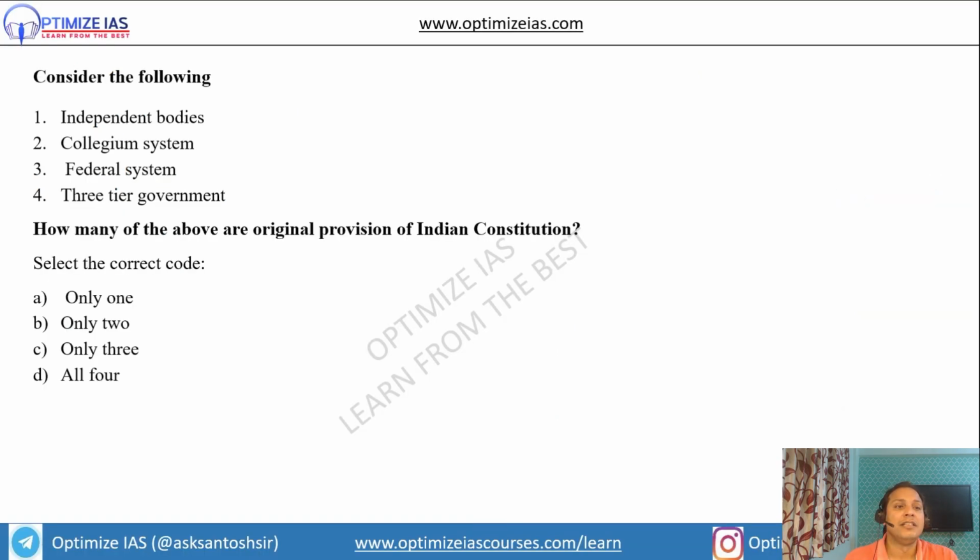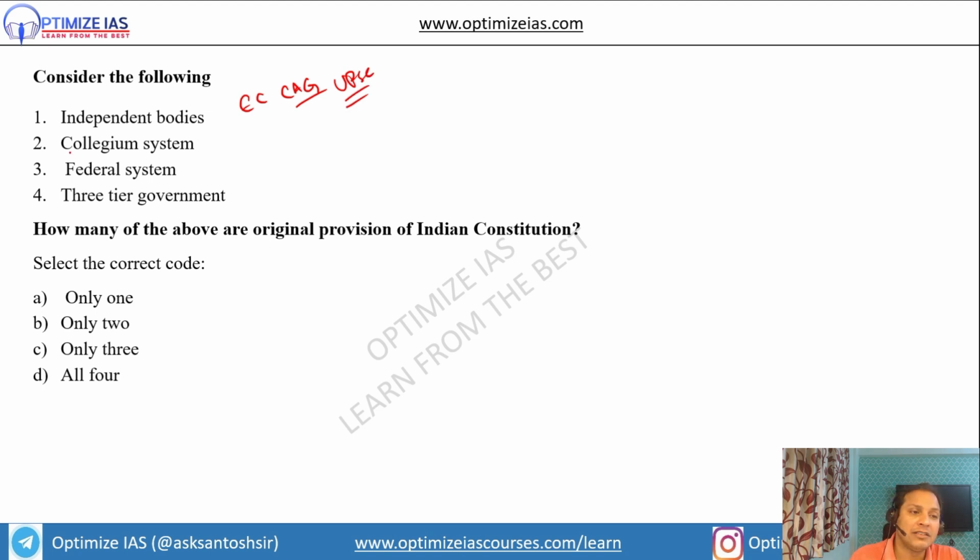Next question, guys. Consider the following: independent bodies, collegium system, federal system, three-tier government. How many of the above are original provisions of the Constitution? Guys, if you see, the original Constitution had some independent bodies which are called constitutional bodies. For example, the Election Commission, Comptroller and Auditor General CAG, UPSC, these are independent bodies.